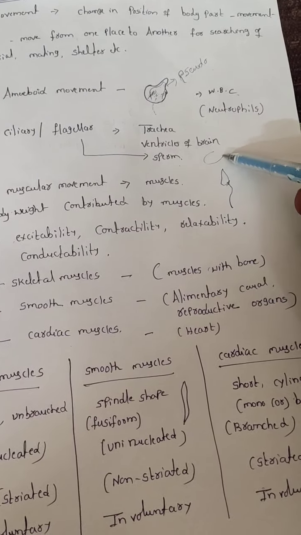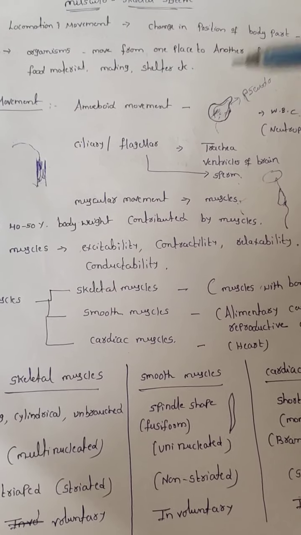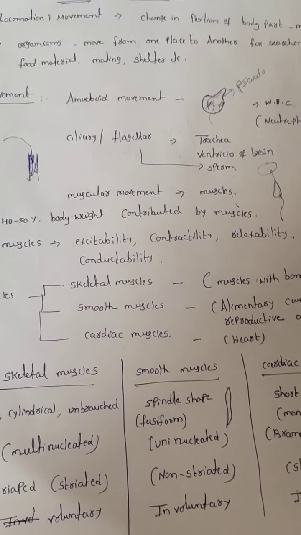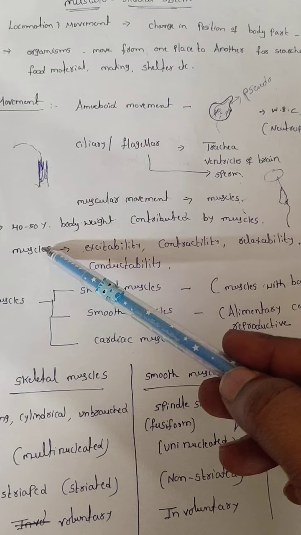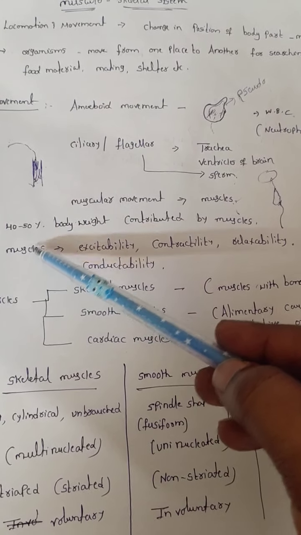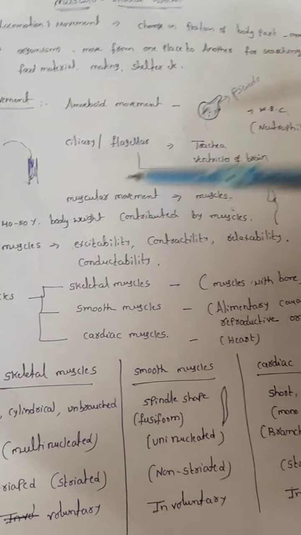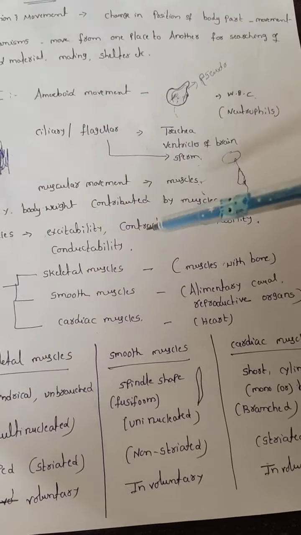That's why in our body we can see the amoeboid movement, the ciliary movement and flagellar movement. Mostly we see the muscular movement. Totally 40 to 50% of the body weight is contributed by muscles. The characteristics of the muscles. Muscles, what are the characters? Excitability, contractibility, relaxability and conductibility.